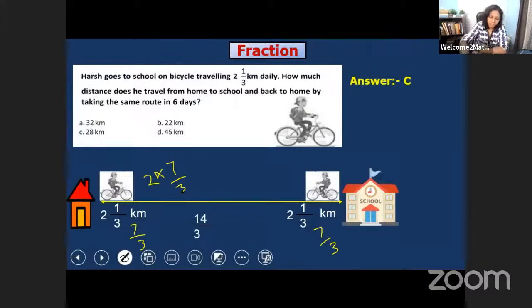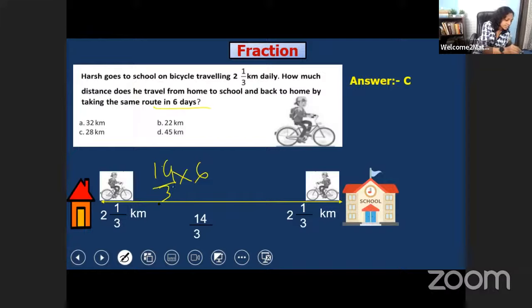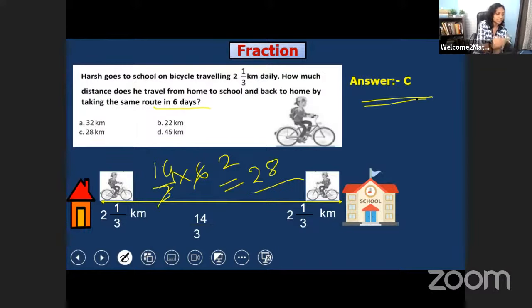But here you can see they are saying the same route you will go for 6 days. So what we have to do? We just have to multiply 14/3 into 6. So it is 28 kilometer, and our answer is C, 28 kilometer. Okay. Very good. So let's move on. You have done correct.